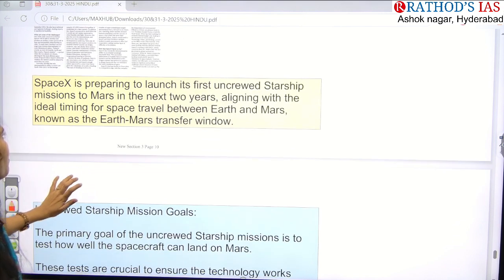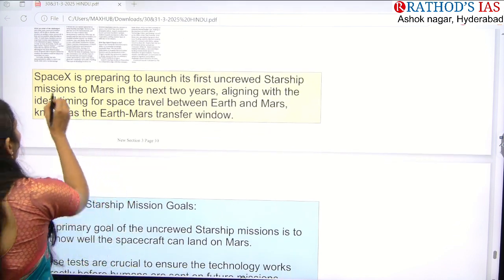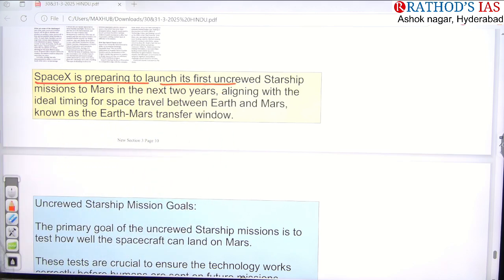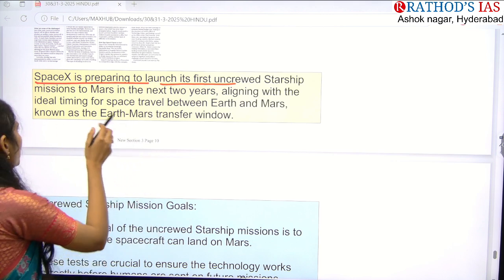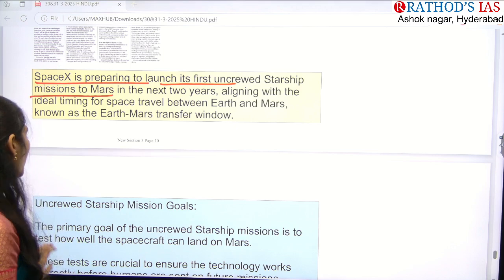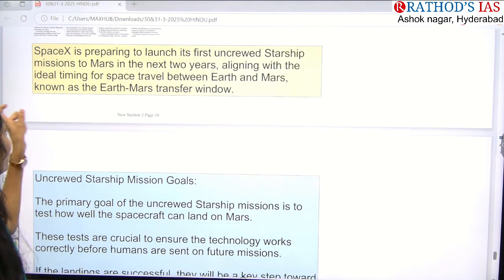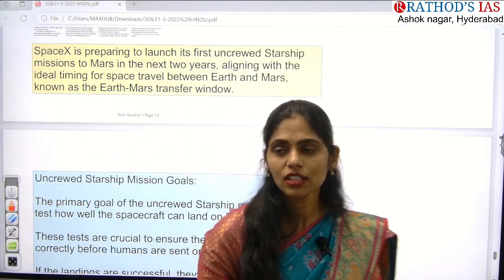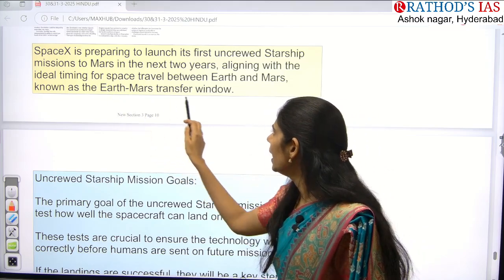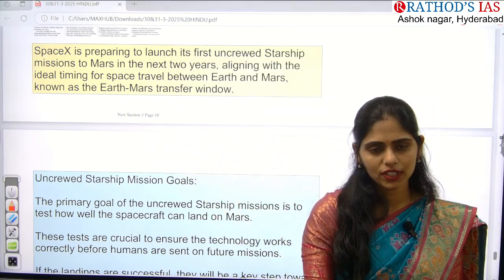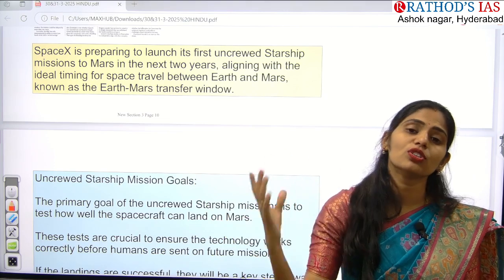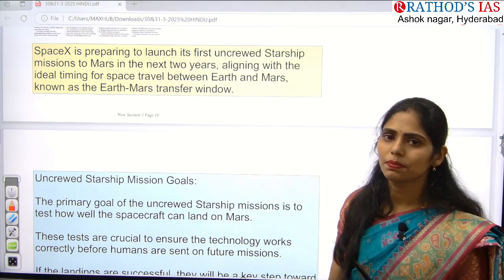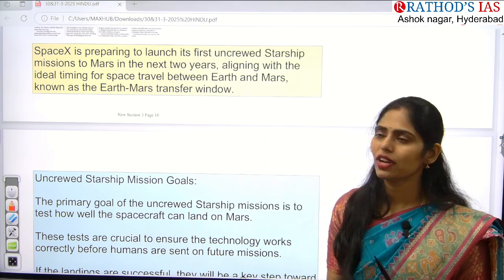So actually, if you see some facts regarding this SpaceX Mars mission, SpaceX is preparing to launch its first uncrewed Starship. Okay, that mission is called the Starship mission to Mars. And they want to launch this especially in an ideal period. That ideal period is called Earth's Mars transfer window. During this Earth Mars transfer window, they want to launch this mission. And it is an ideal period, especially for space travel between Earth and Mars.